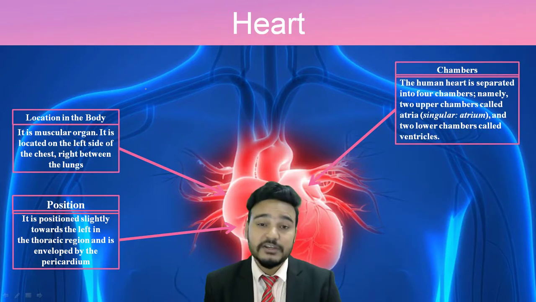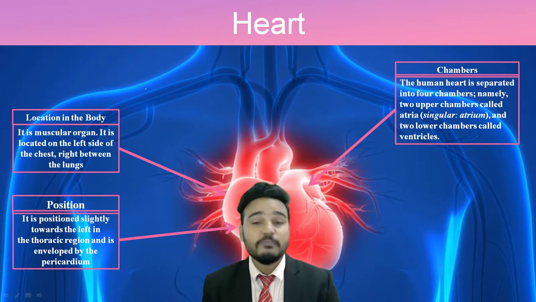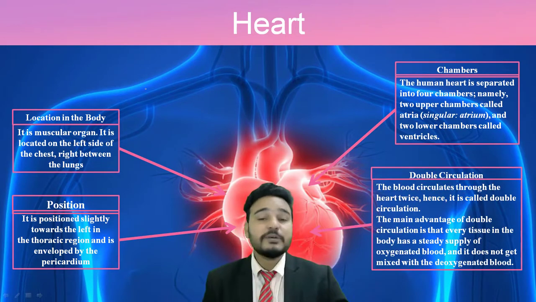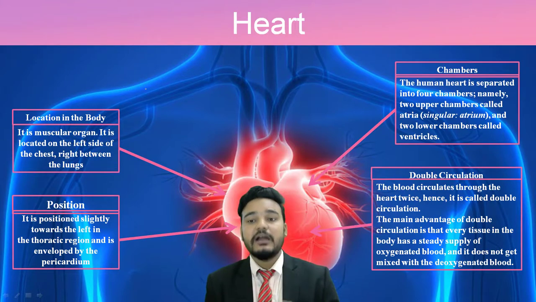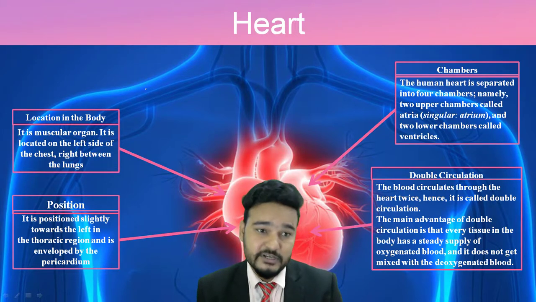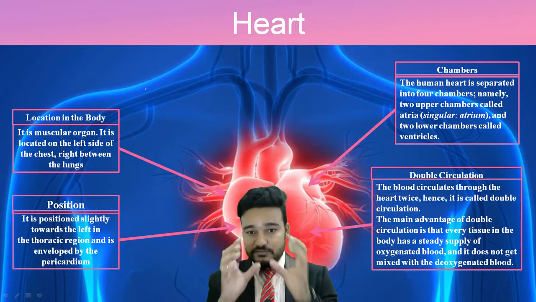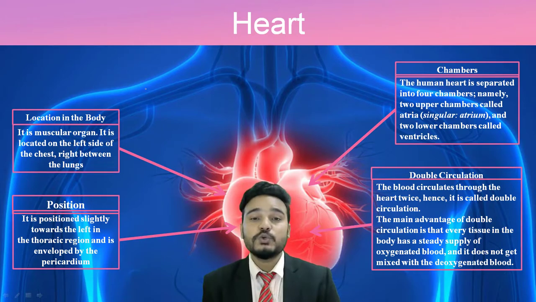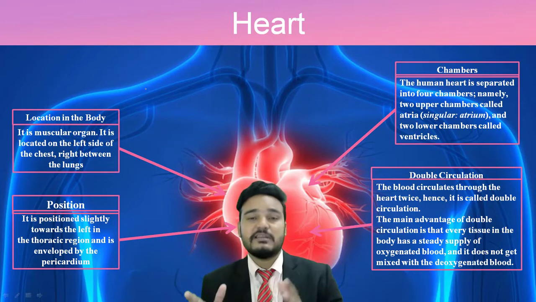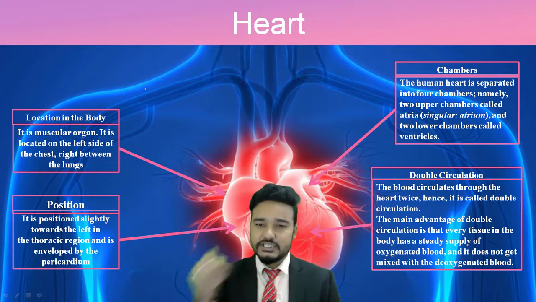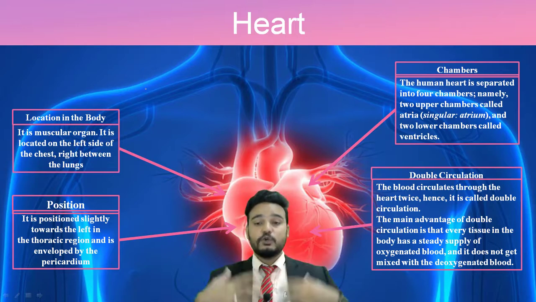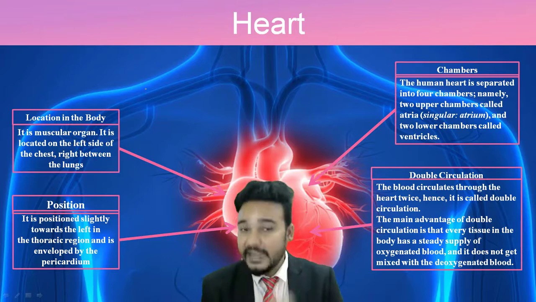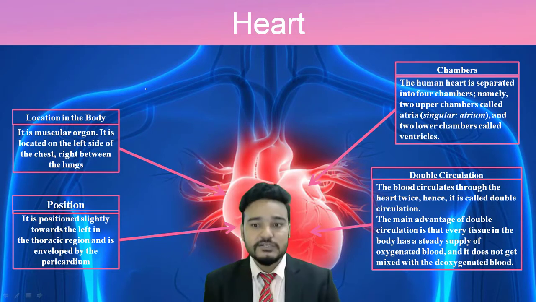And as we have already discussed, our heart is made up of 4 separate chambers. The upper chambers are called atria and the lower chambers are called ventricles. So these are the different chambers of your heart. And as I already told you, in animals like fish, there is one complete circulation of blood, but in humans, the blood circulates through the heart twice, 2 times, and that is why it is called double circulation.